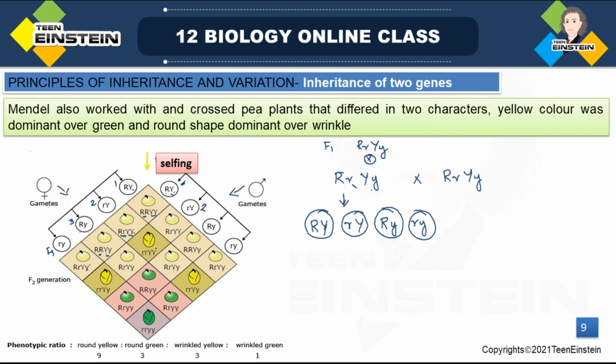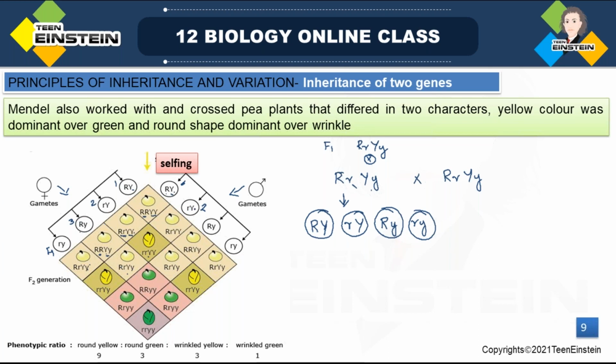And like that, the second combination also will come. In the second combination, what you can see? Here, small r and small r. Both are recessive alleles. And capital Y, capital Y. Both alleles are dominant. In the same way, small r and capital R, so capital R, small r you are going to write.